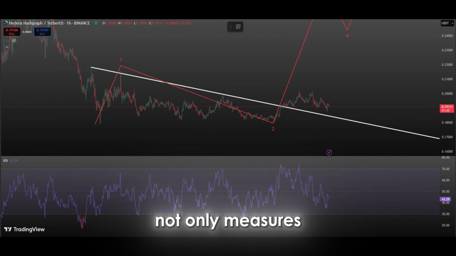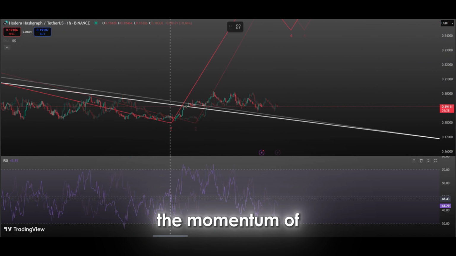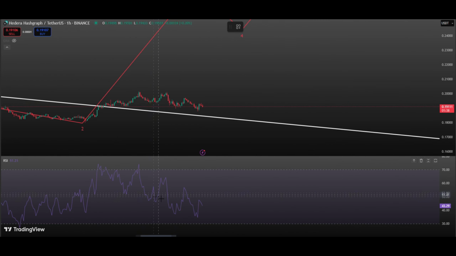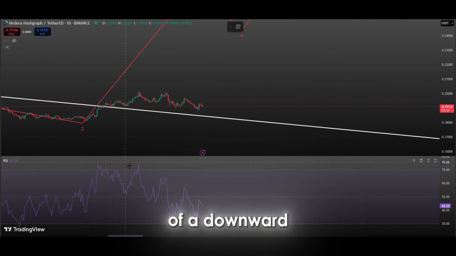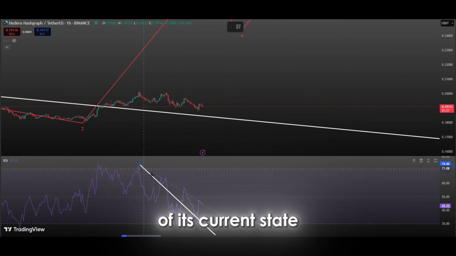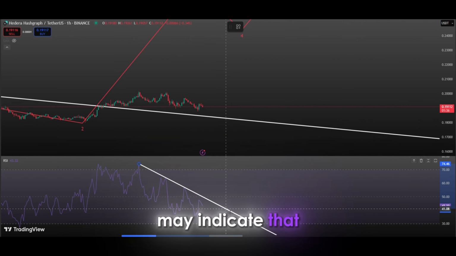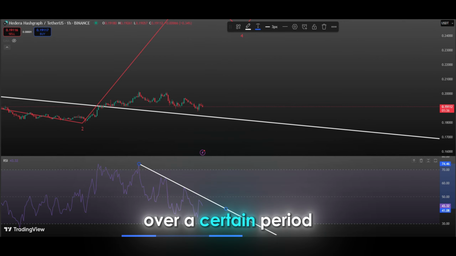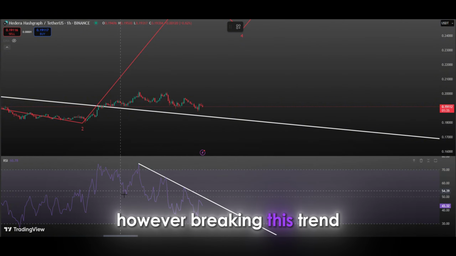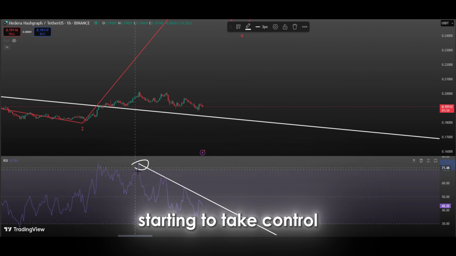Typically, the RSI not only measures overbought or oversold conditions of an asset, but also reflects the momentum of price movements. Therefore, the break of a downward trend in the RSI serves as a clear signal that the market may break out of its current state and gain a stronger directional momentum. A downward trend may indicate that the market has weakened over a certain period and that sellers have been in control. However, breaking this trend signals that the selling pressure has diminished and buyers are starting to take control.